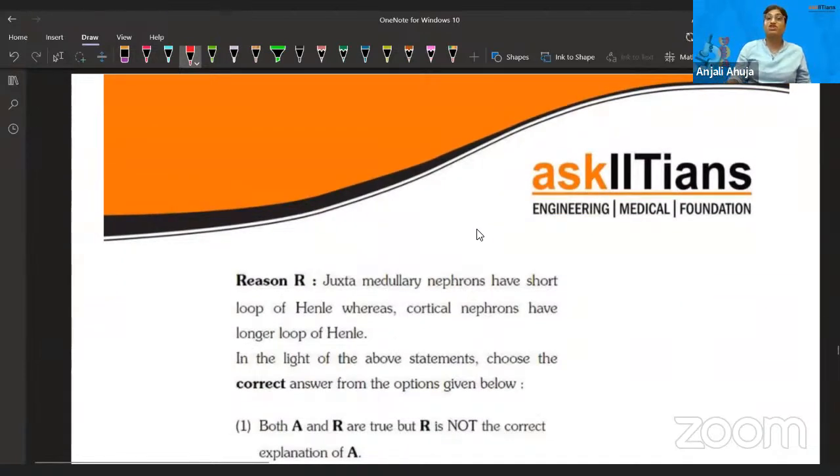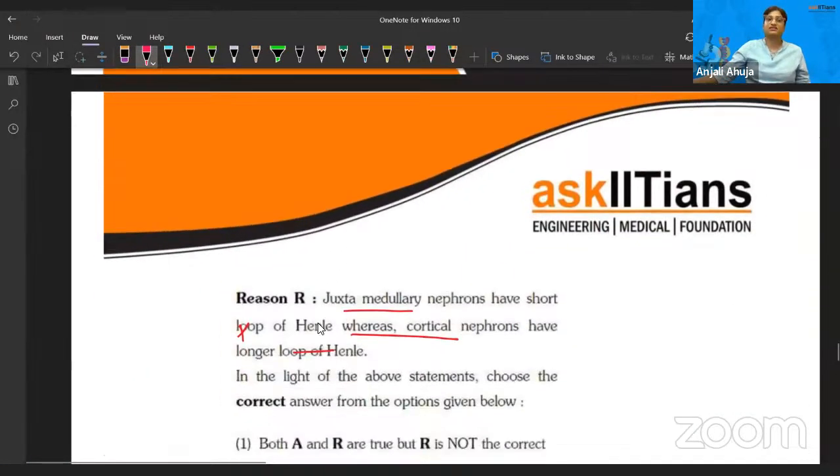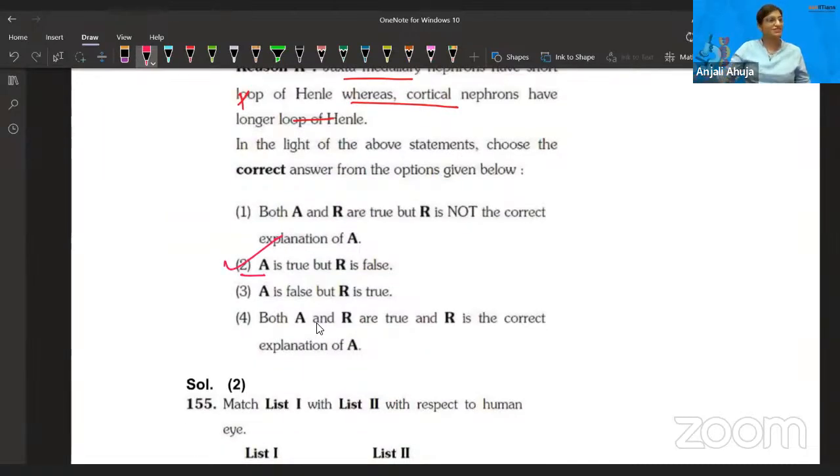Reason: juxtamedullary nephrons have a short loop of Henle, whereas cortical nephrons have a longer one. No, juxtamedullary will have the longer loop of Henle. And so it's not a right statement. Okay. So it says assertion is true and reason is false. That is what I was telling now. Yeah, that's correct. Okay, second is correct.